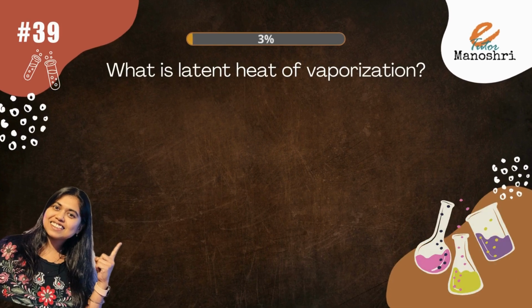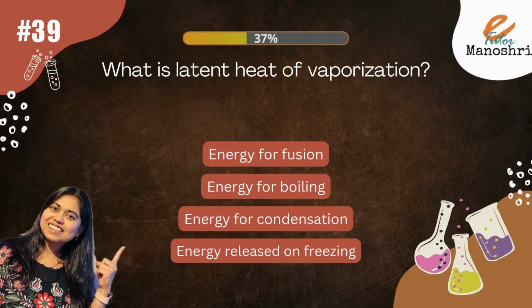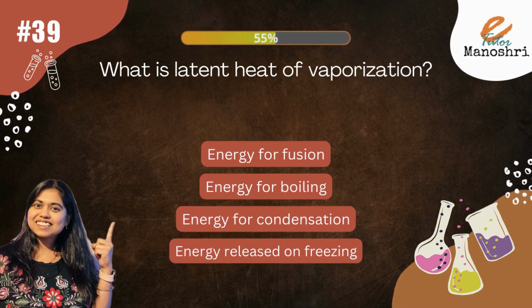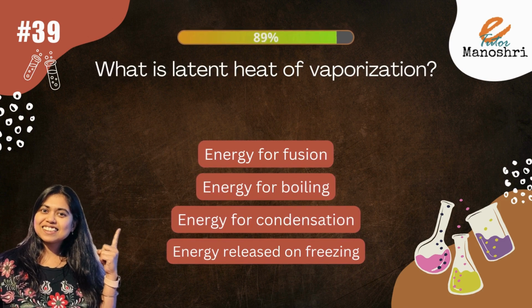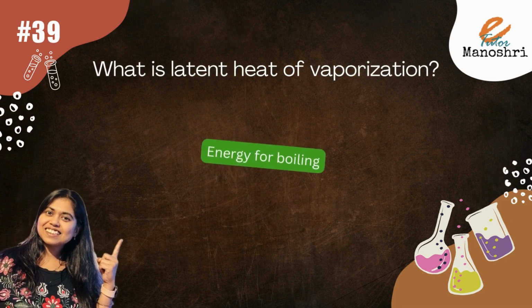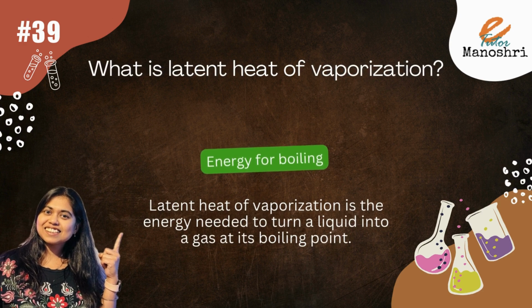What is the latent heat of vaporization? The options are energy for fusion, energy for boiling, energy for condensation, or energy released on freezing. The answer is energy for boiling. Latent heat of vaporization is the energy needed to turn a liquid into a gas at its boiling point.